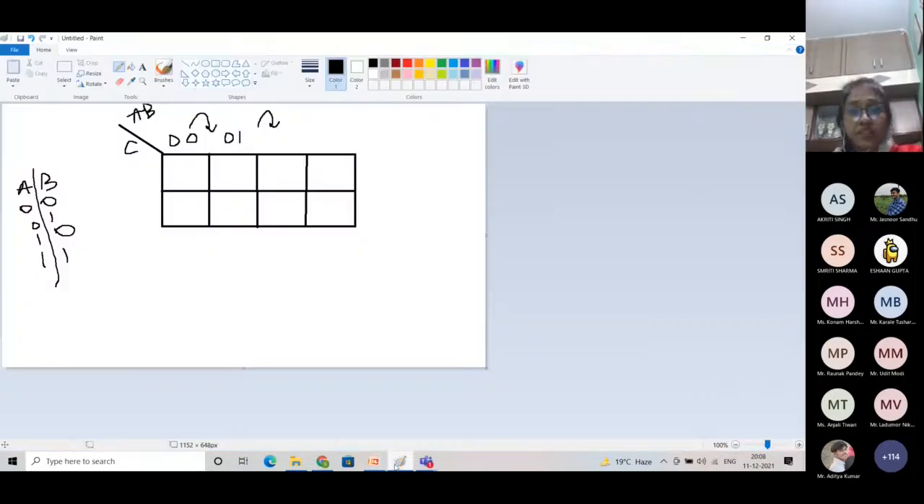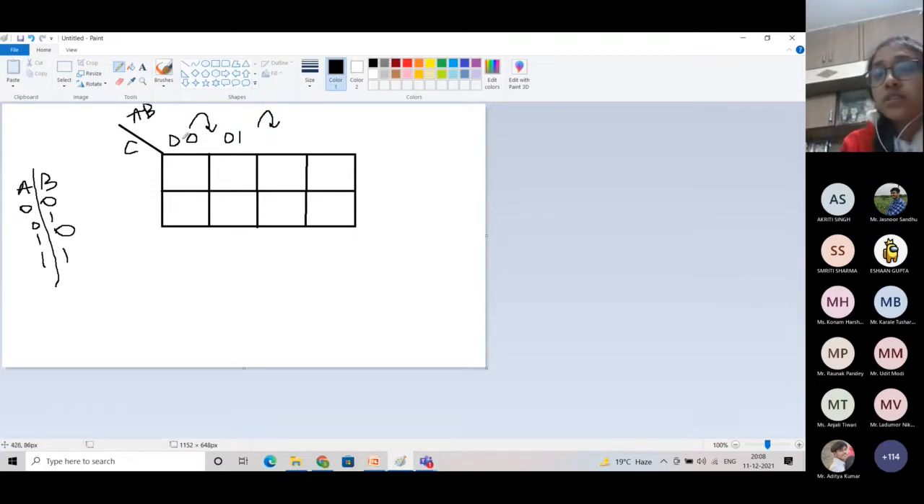We'll see from here. For example, if we come from 0 0 to 0 1, there is a change of only a single bit. This 0 is changed to 1, but this 0 is not changed. This also means that A is remaining the same and B is changing its value. As we have seen in our example, if our adjacent squares only change in one variable or only one bit, then only can we minimize it.